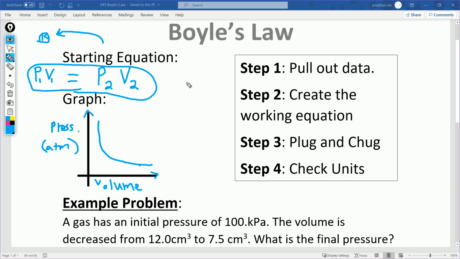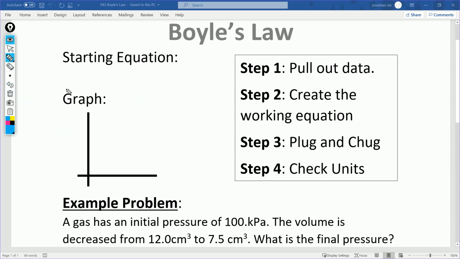They were oppositely related. Another way to think about that is if I have 3 times 4, that equals 12. In order for those two numbers to still equal 12, let's say I raise this 3 to a 6, right? Now I need to reduce this 4 to a 2. As the 3 goes up to a 6, the 4 has to go down to a 2 in order to maintain the same product. So that's what this relationship is really saying. As one goes up, the other goes down because they equal this same constant.